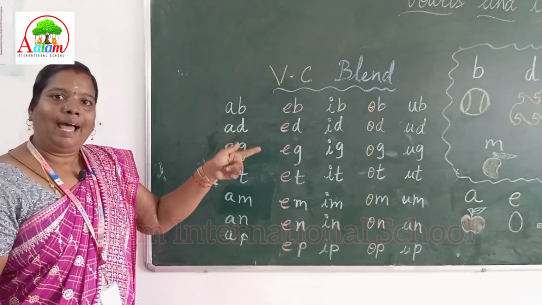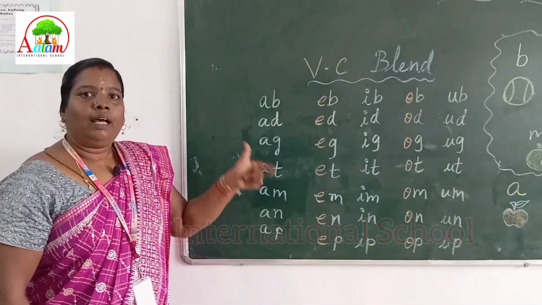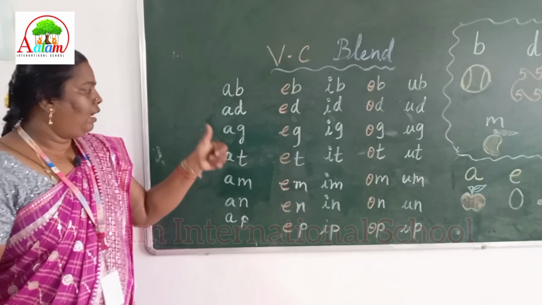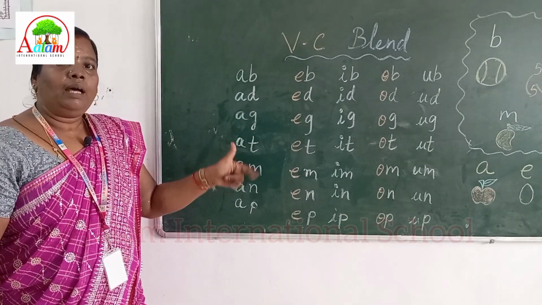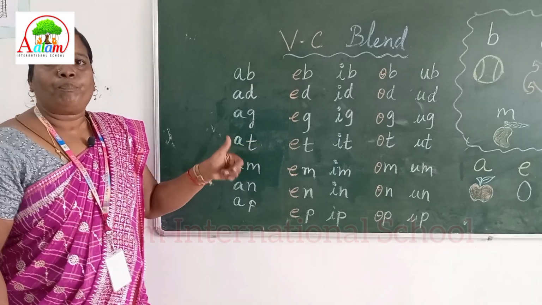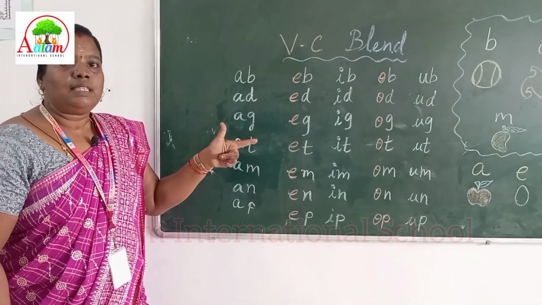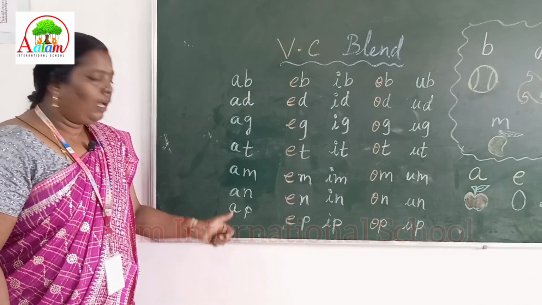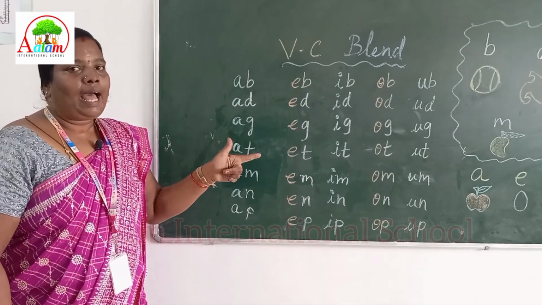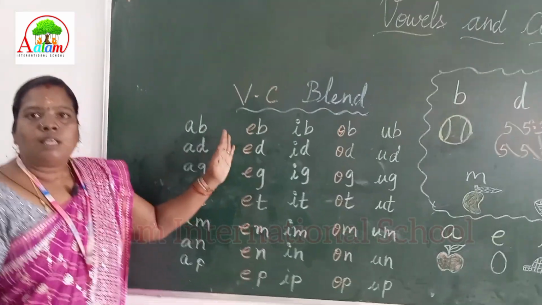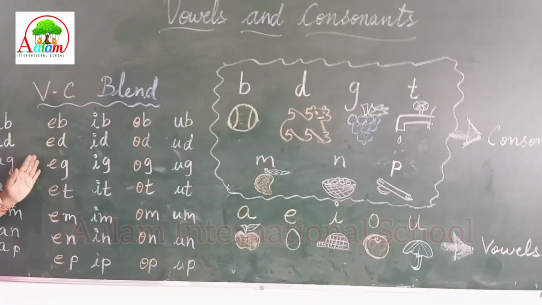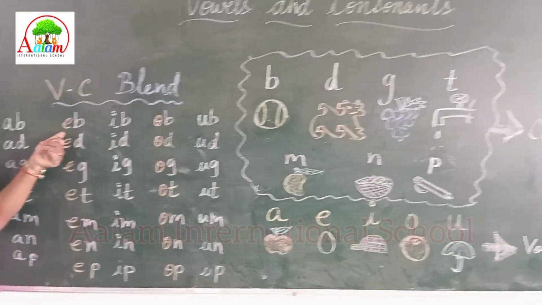A, da, ad. A, ga, ag. A, ta, at. A, am. A, an. A, pa, ap.